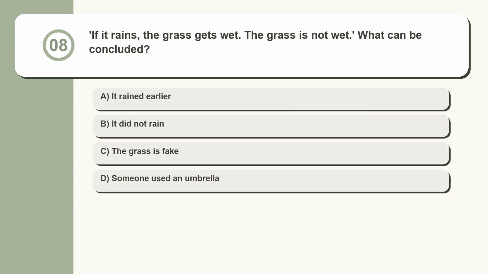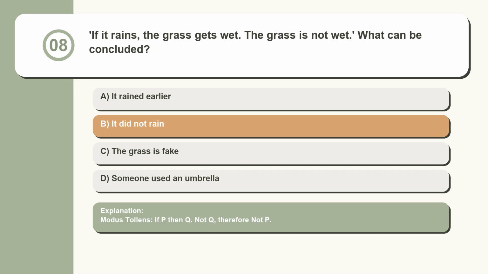Question 8. If it rains, the grass gets wet. The grass is not wet. What can be concluded? It rained earlier. It did not rain. The grass is fake. Someone used an umbrella. Modus tollens: if P then Q. Not Q, therefore not P.